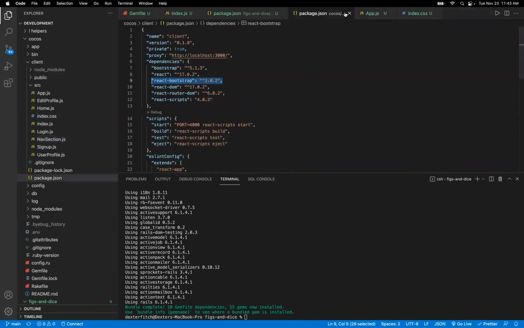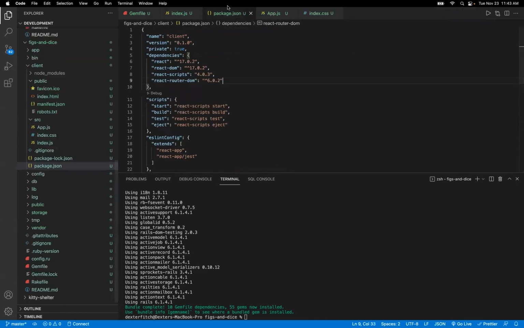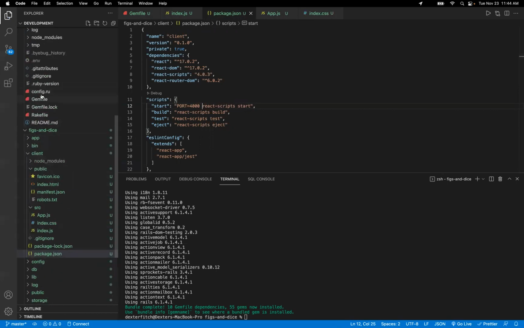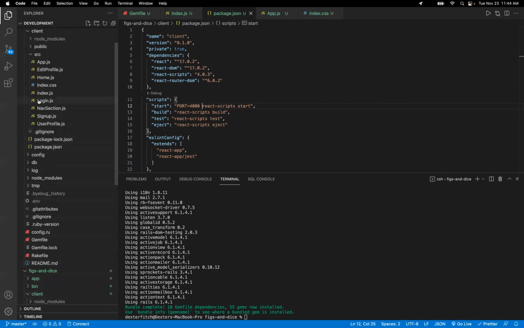Okay. We don't need to worry about that when we're just setting up. We can make those design choices later on down the line. The last thing I'm going to want to do here before I wrap up my package.json file is, in the start under scripts, I'm going to change the default port to 4000. Oh, and one other thing, I want to set up a proxy in this package.json.